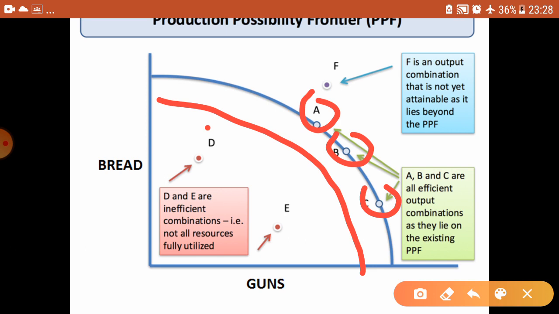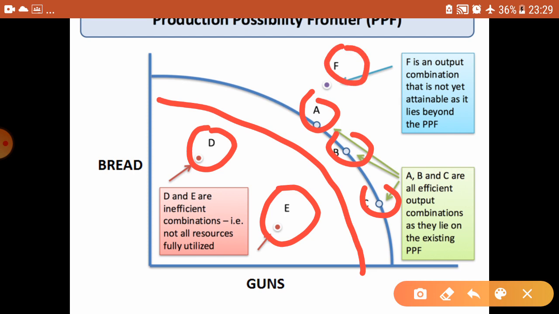In the case of points D and E, the resources are not utilized properly because an inefficient combination is taking place. But point F lies outside the PPF, which shows that it is an unattainable combination. That is why point F lies beyond the PPC curve.